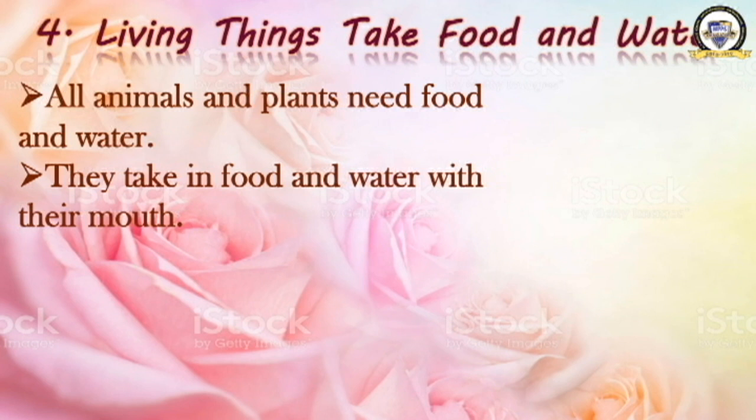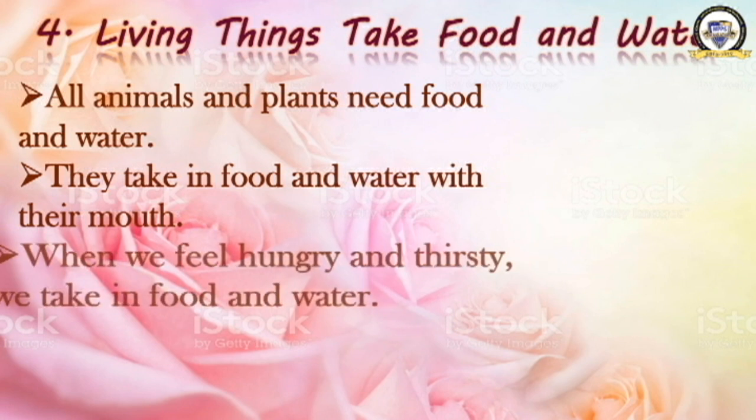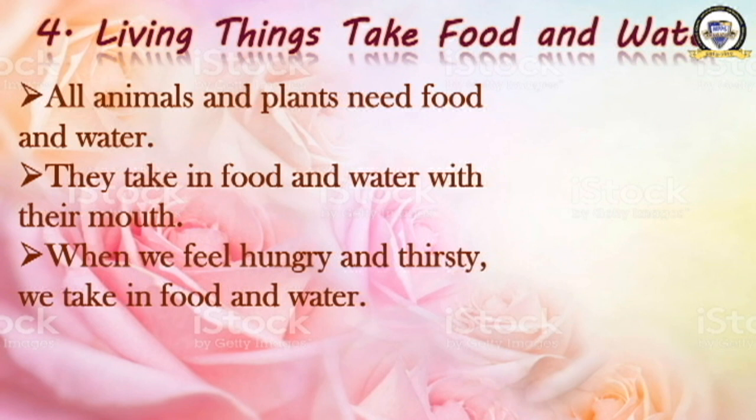So you must eat food and you must drink water. The animals take in food and water with their mouth. What is the organ we use to take in food and water? Mouth. And what is the organ we use to breathe in and breathe out? Nose. So we, all the animals and the human beings, not the plants. Okay, plants don't have a mouth. The stomata has the mouth, but it is only for breathing. They don't have any mouth for eating. The animals and the human beings take in food and water with their mouth.